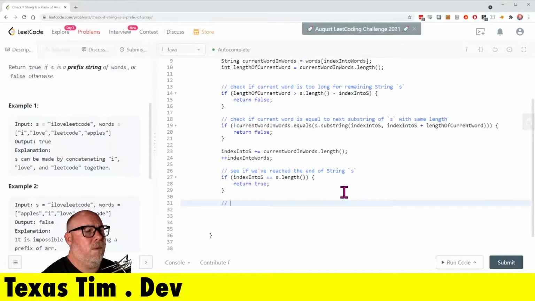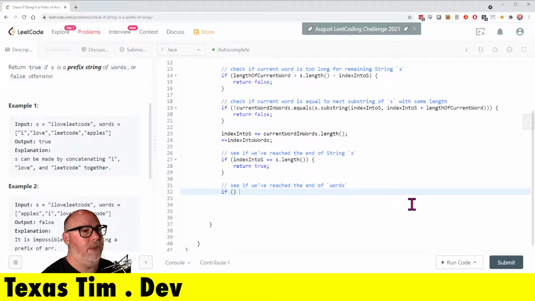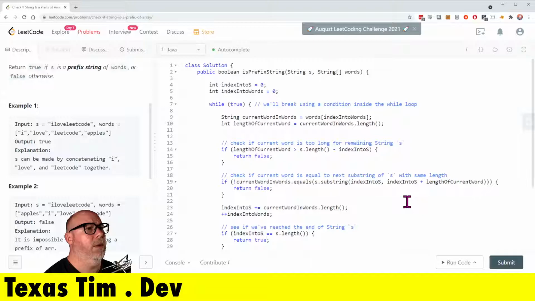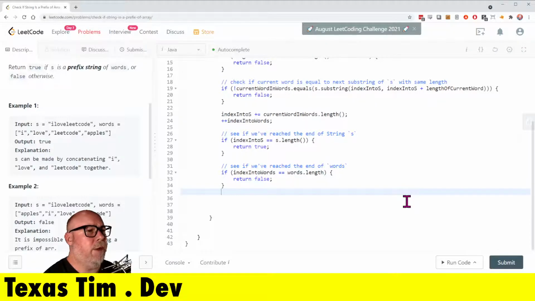Now, if we haven't reached the end of S, but if we've reached the end of words, then in this case we would return false because we've run out of words and yet we have not yet reached the end of S. So if index into words equals words.length, then we have run out of words and we have not yet matched all the characters in S.